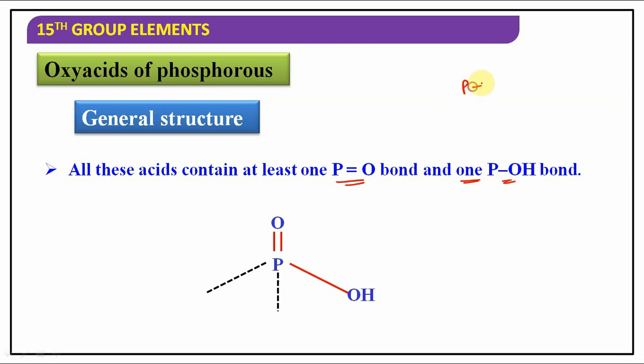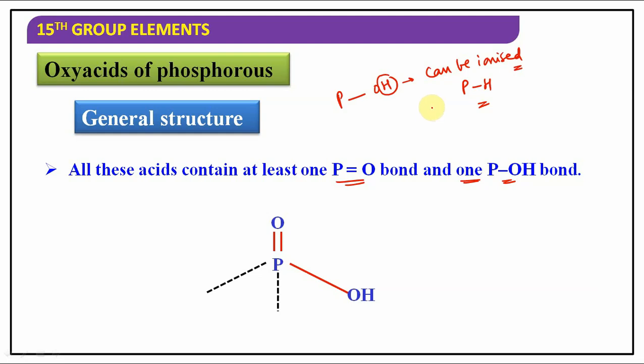P-H bonds may or may not be present. You need to understand that. If P-OH bonds are there, the hydrogen present in the P-OH bond can be ionized, and it gives the basicity of an acid. Suppose if three P-OH bonds are there, all those three hydrogens are ionizable.